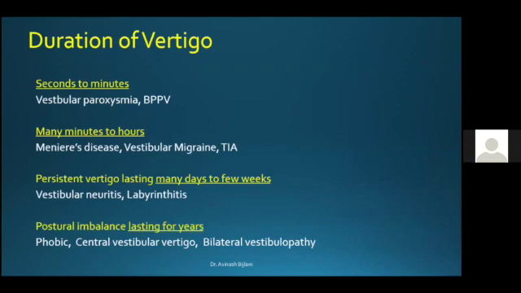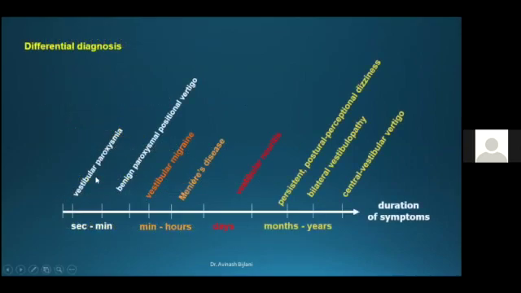So now coming to the duration of vertigo. I'll skip this slide and go straight to the next slide, which depicts it much better. If the audience likes, they can take a snapshot of this also. If you have a case of recurrent vertigo and the duration of each episode is between seconds to minutes, the two most common diagnoses that come to mind are benign paroxysmal positional vertigo and vestibular paroxysmia.